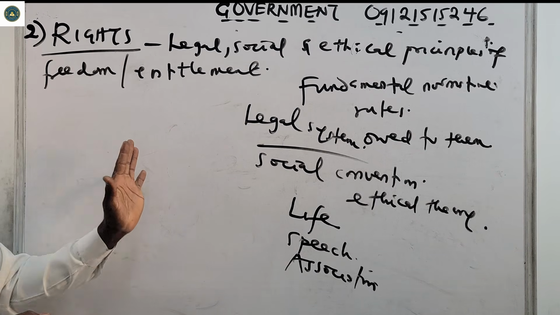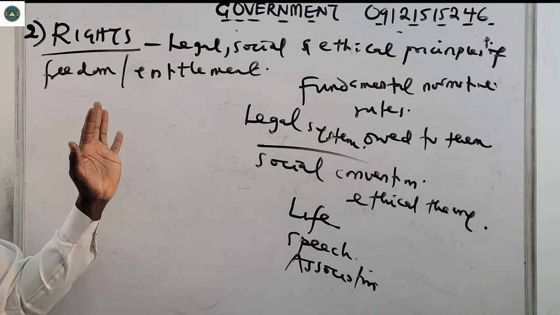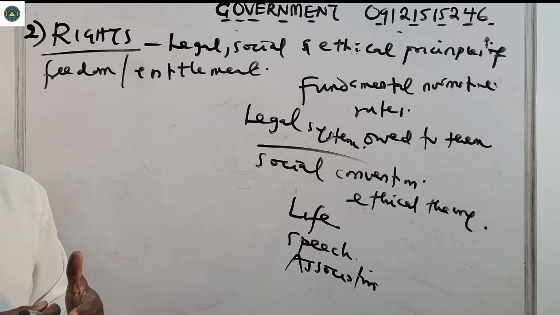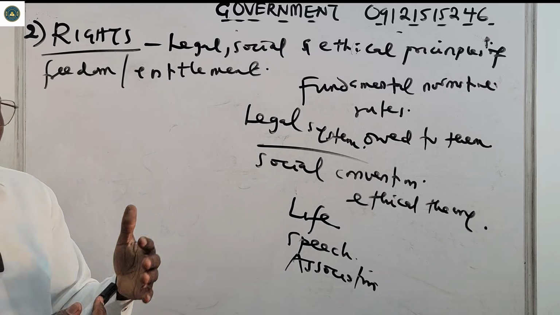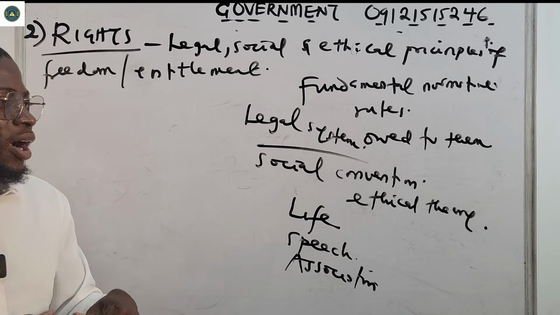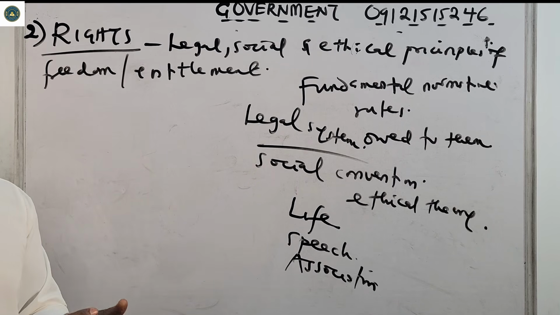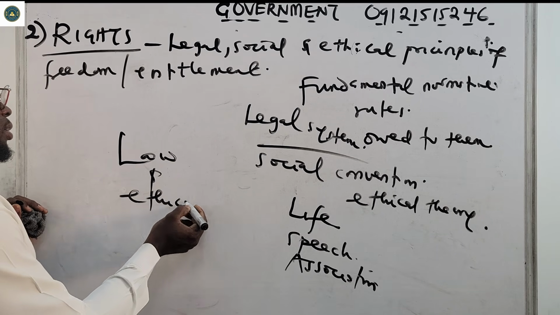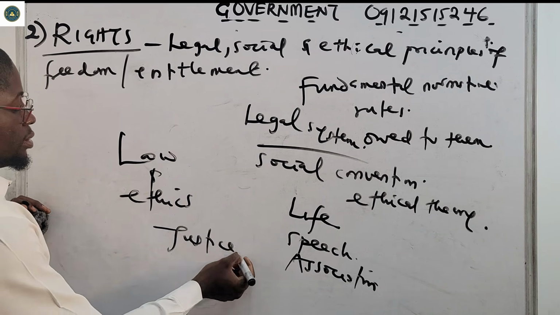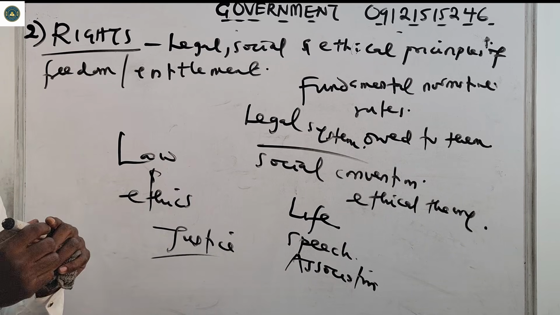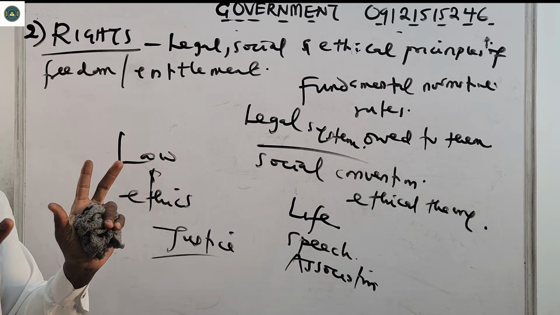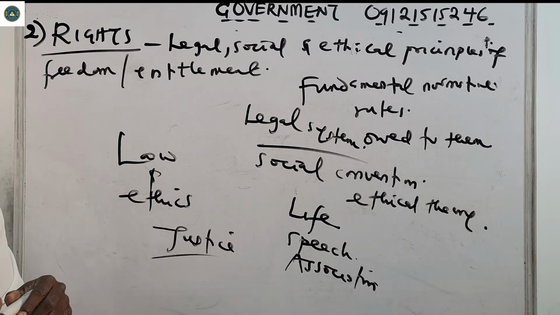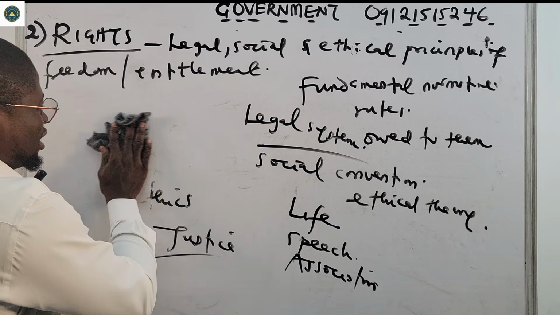We say they are legal, social, and ethical principles of freedom and entitlement. They are fundamental normative rules of what is allowed of people or what is owed to them that is backed up by some legal system, by some social convention or ethical theory, and they are very important in some disciplines or fields, like law and ethics, and also in the justice system and so on. So you must understand what that is: legal, social, and ethical principles of freedom or entitlement. All right, so next up we look at legitimacy.